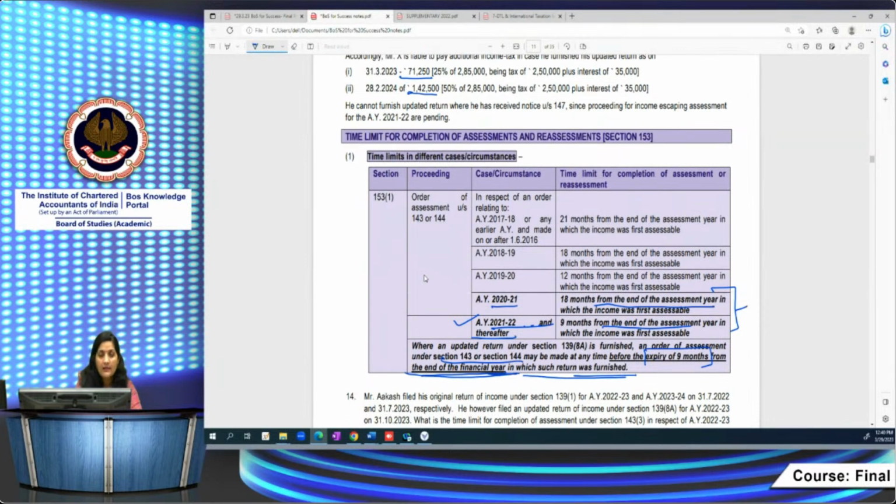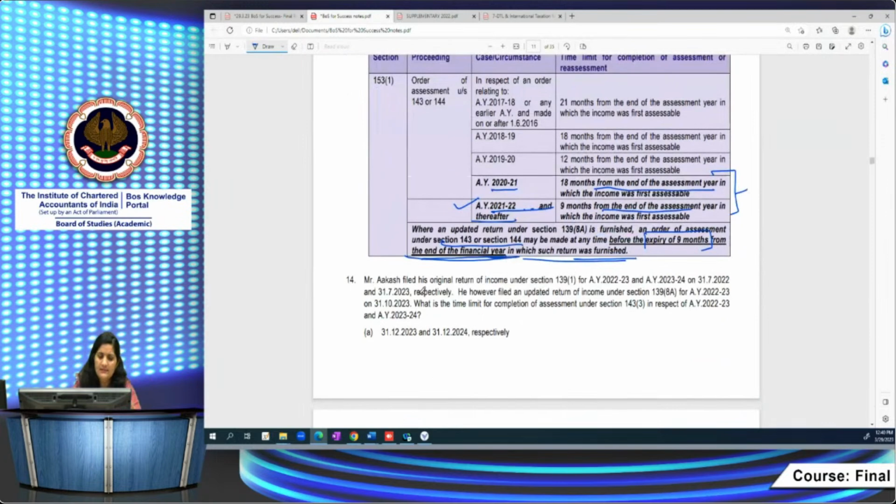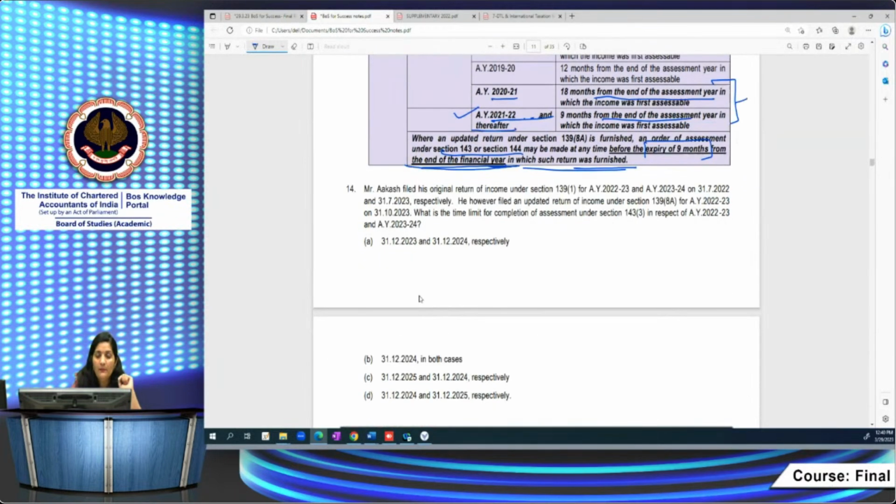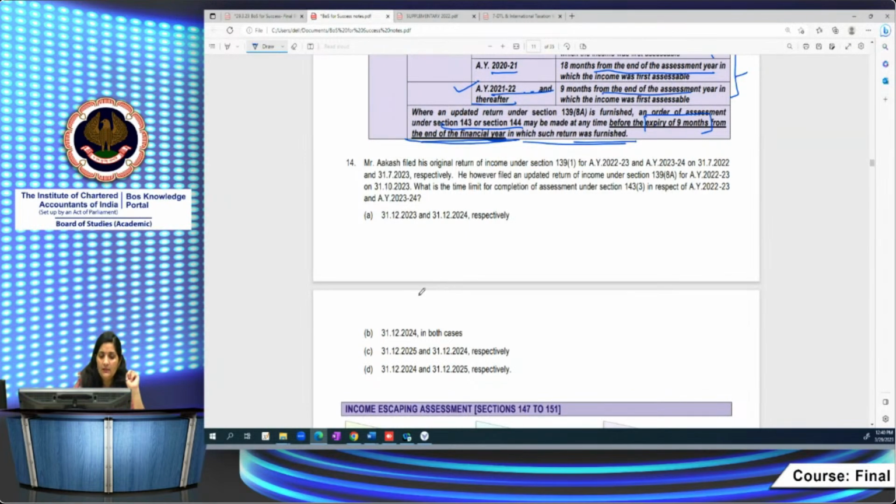Relating to this provision, one MCQ is given in your RTP. Let's discuss this MCQ, with what are the time limits for completing the assessment. Two assessments are given in this MCQ. Mr. Akash has already furnished his return of income for AY 22-23 and AY 23-24 on 31st July 22 and 31st July 23, within the due dates prescribed in 139.